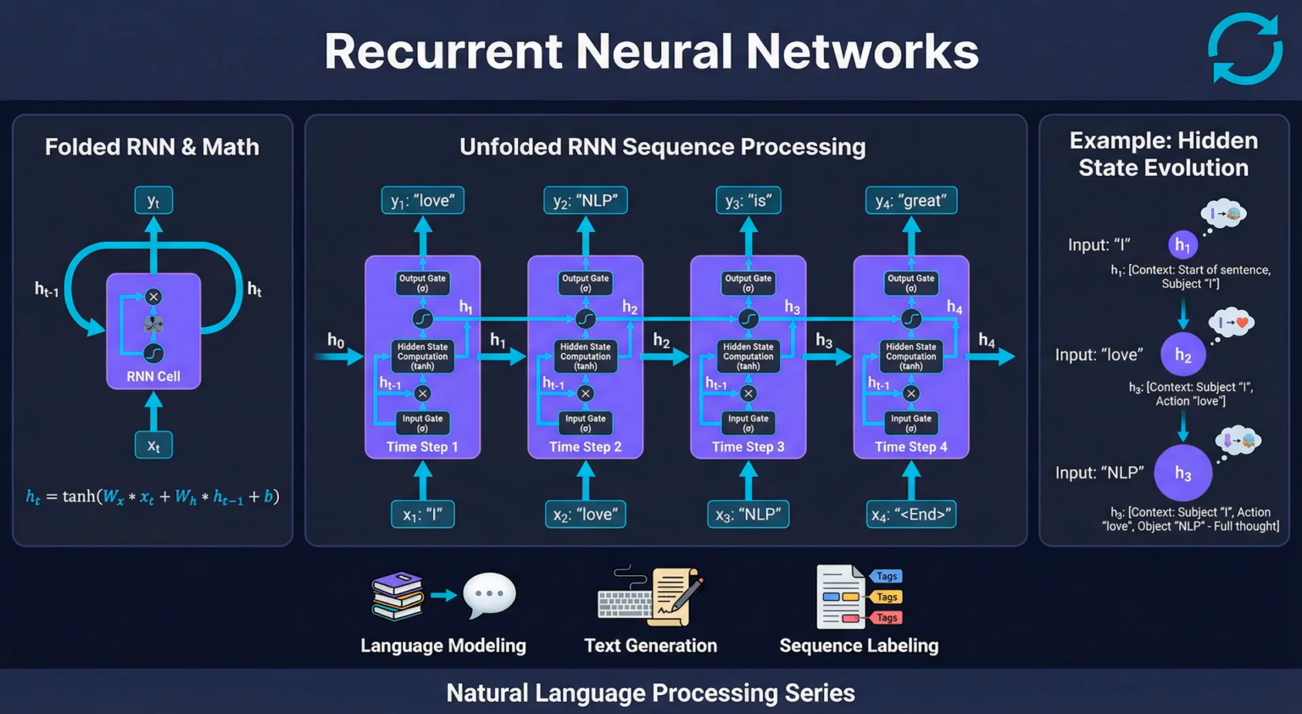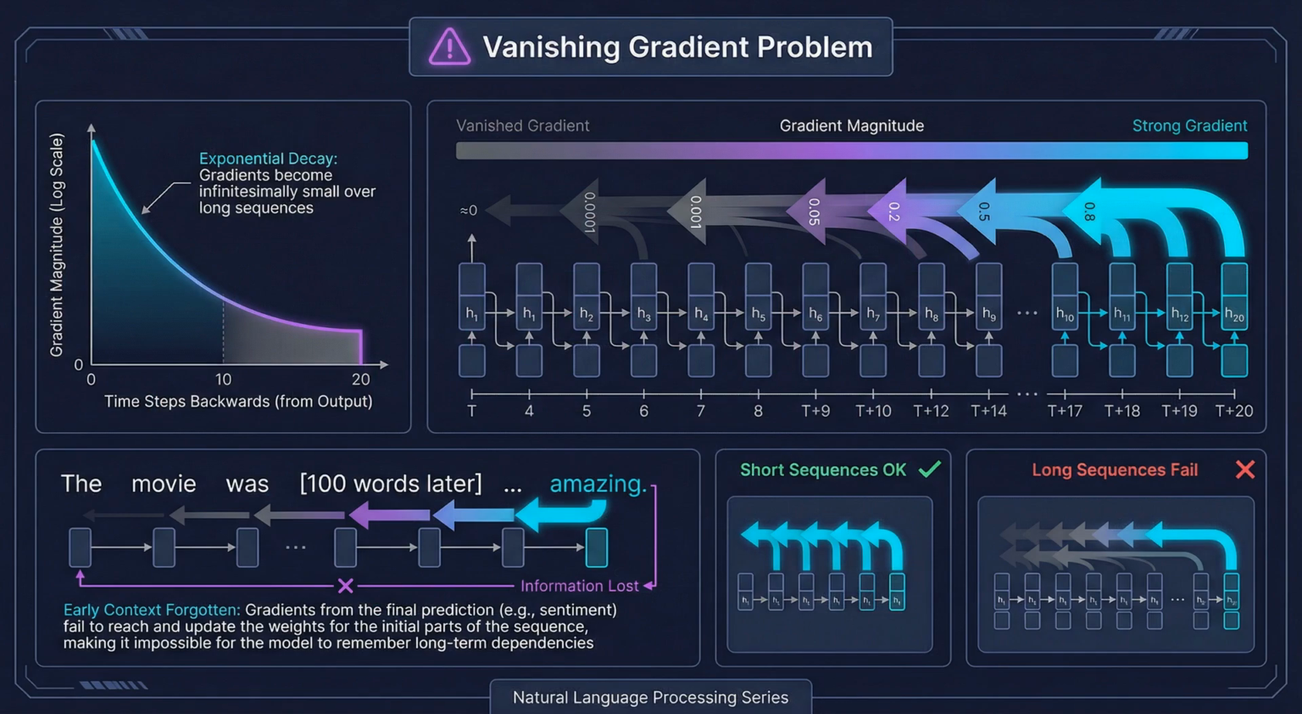and sequence labeling tasks. However, vanilla RNNs suffer from a critical problem, the vanishing gradient. When training on long sequences, gradients can become exponentially small as they propagate back through time. This means the network struggles to learn long-range dependencies. If a relevant word appeared 50 tokens ago, its signal may completely vanish before reaching the current position. This is particularly problematic for language, where meaning often depends on context from far away.